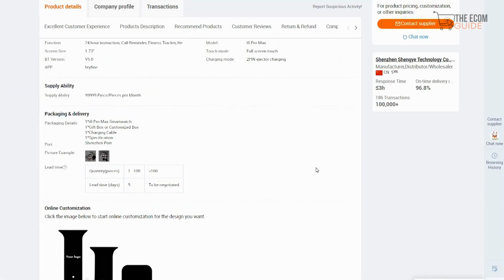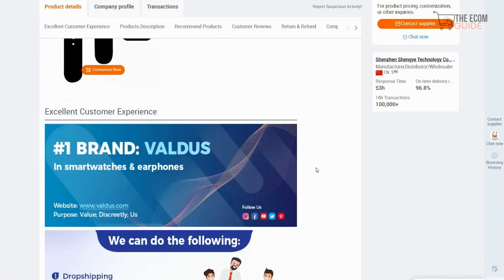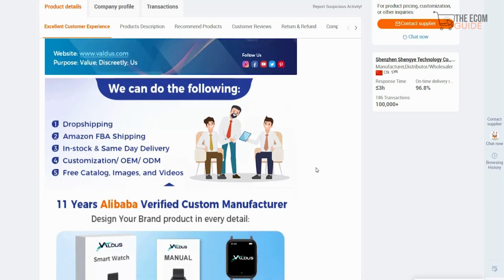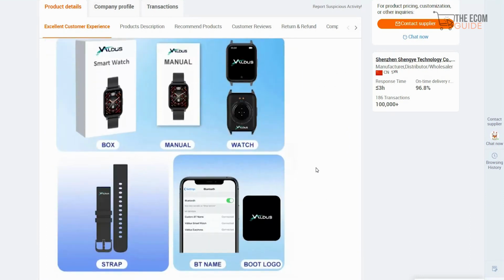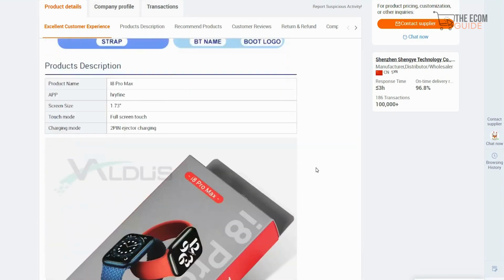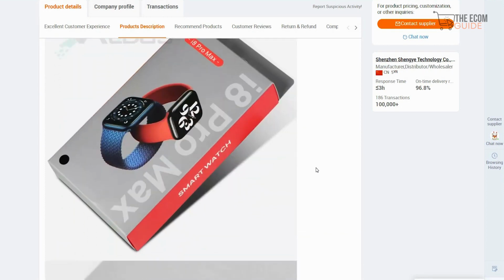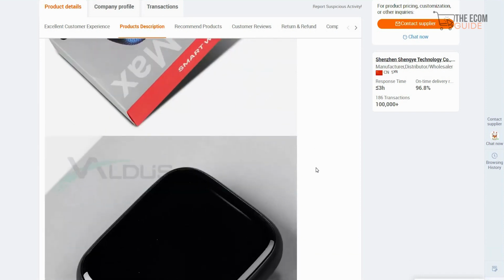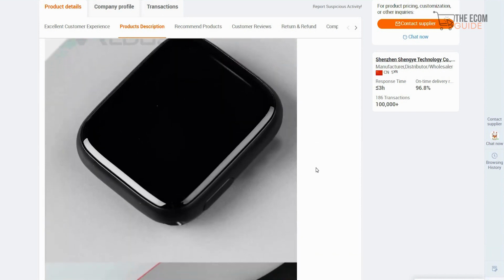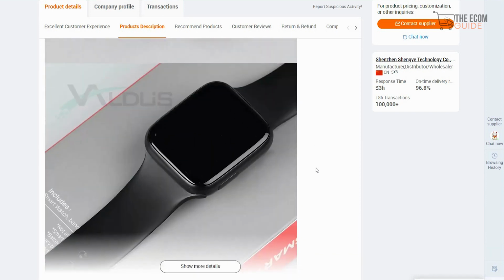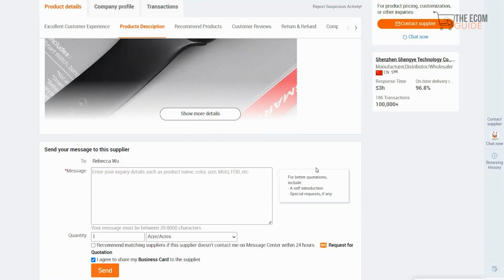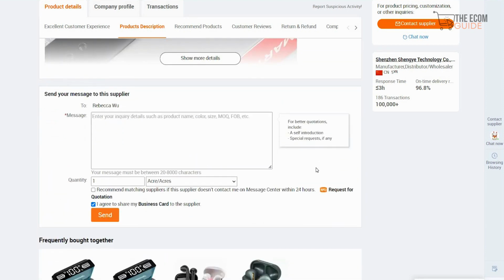You get the full information of the product, the brand, who is manufacturing it, who is selling it, where it's coming from, and how you're going to get it across to your audience. And guys, at the end of the day, you want to find a product that is going to make you millions, and you have to make sure you get a good quality product to ensure that your customers always come back to get more products from you.